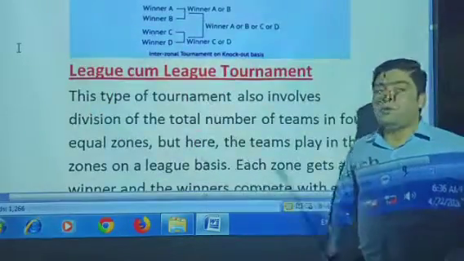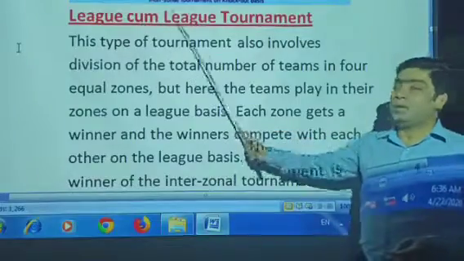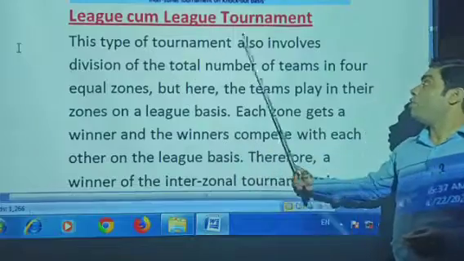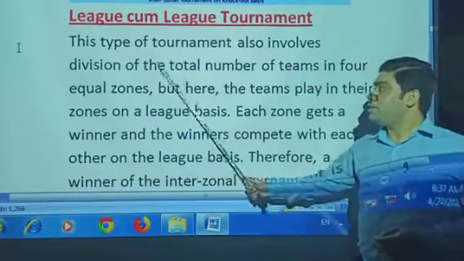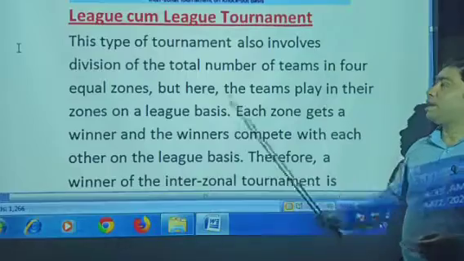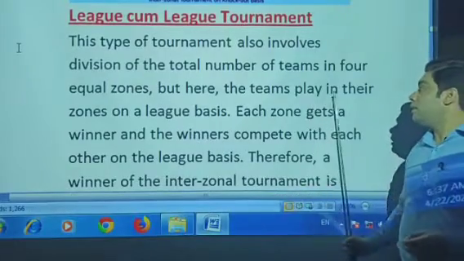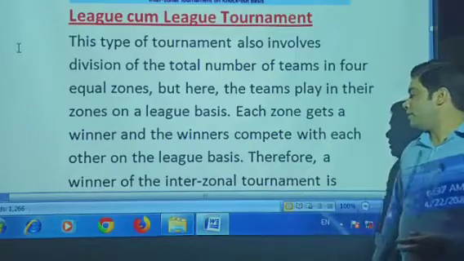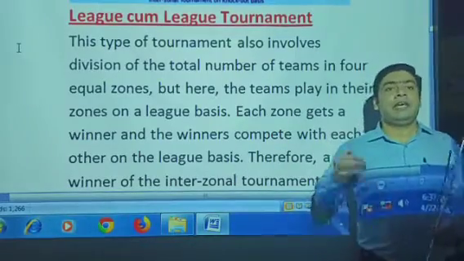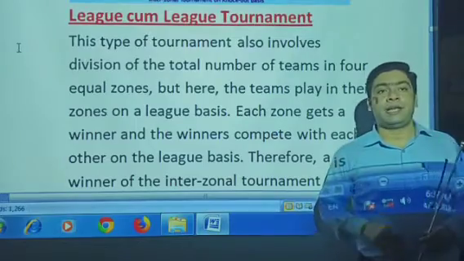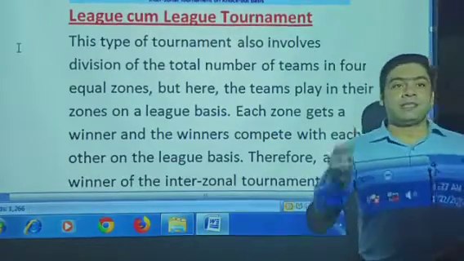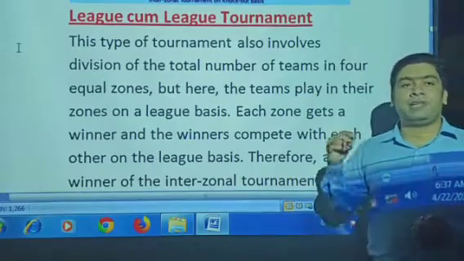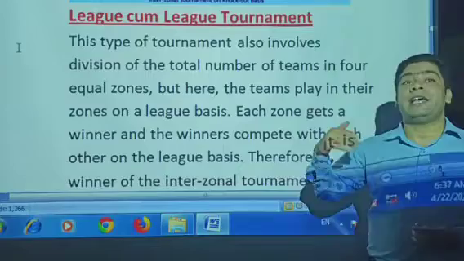After that, we move to the second one, the league come league tournament. What does league come league tournament mean? This type of tournament also involves division of the total number of teams into 4 equal zones. But here the teams play within the zones on a league basis, and the winner of each zone competes with the others, also on a league basis. That means the league plays take place in each zone. Every team plays once with the other teams, and according to the percentage of their wins, they will be selected for the next round.